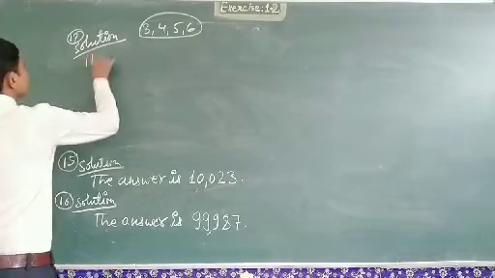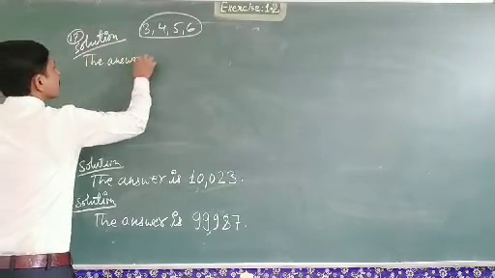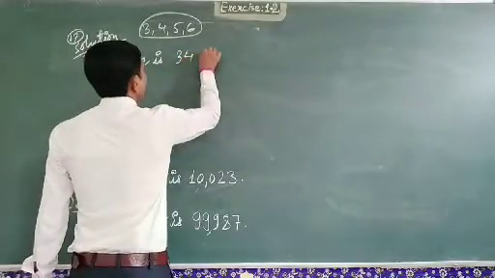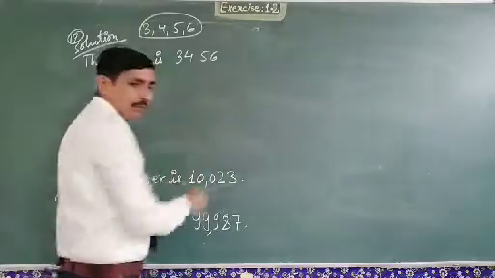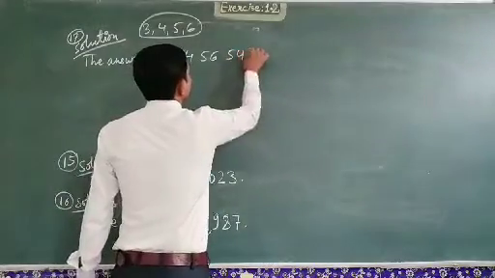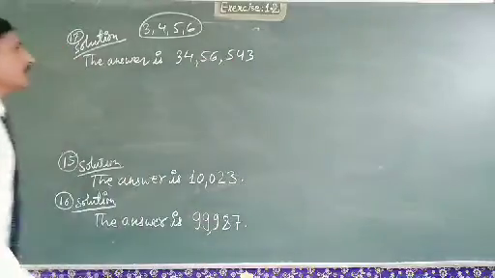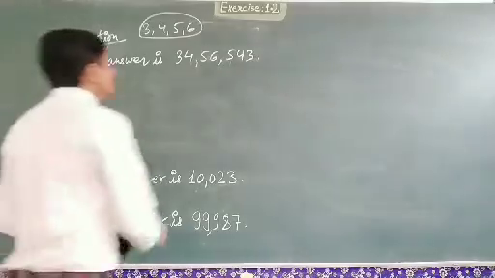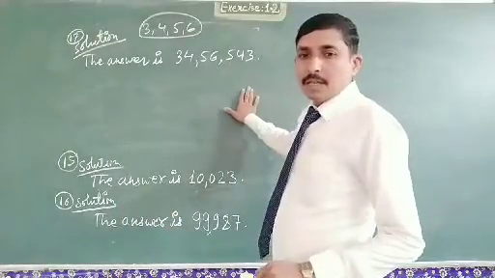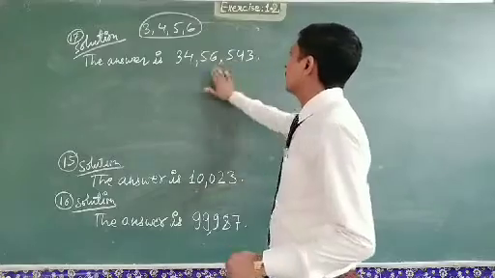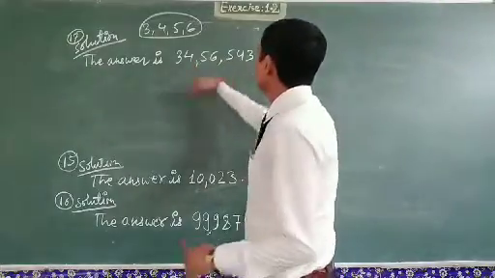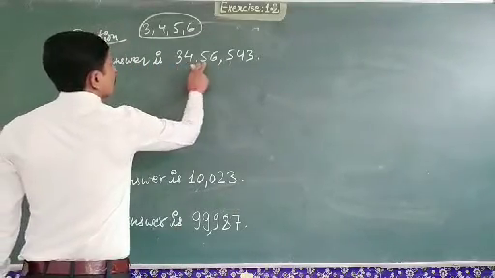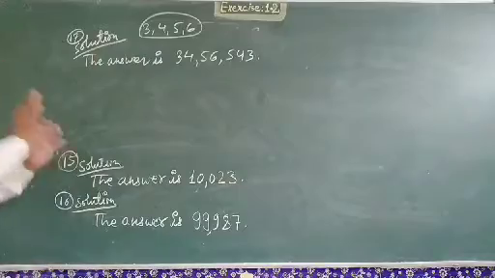So your answer is 3 4 5 6 5 4 3, that is 34,56,543. If we reverse the digits, we also get the same number. Just see, if we reverse 3 4 5 6 5 4 3, again we get 3 4 5 6 5 4 3. So in this way this is your answer.